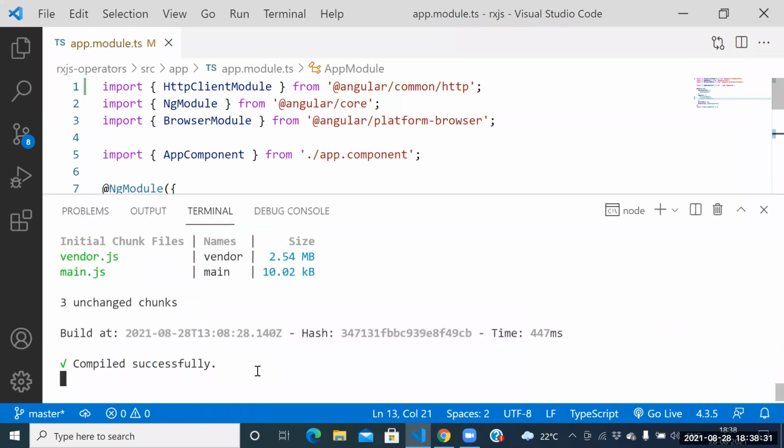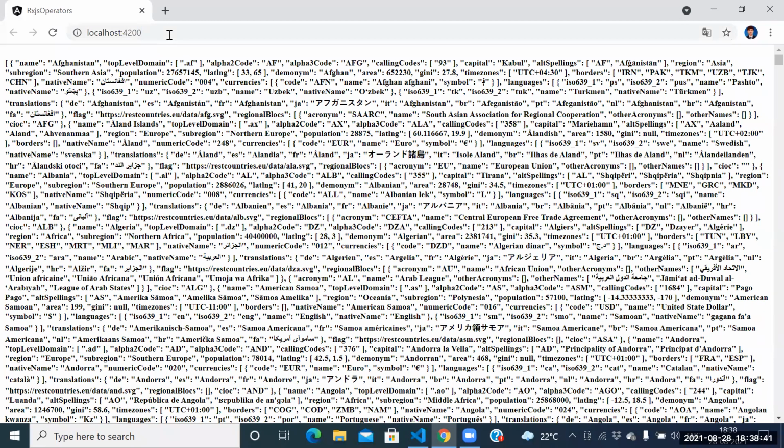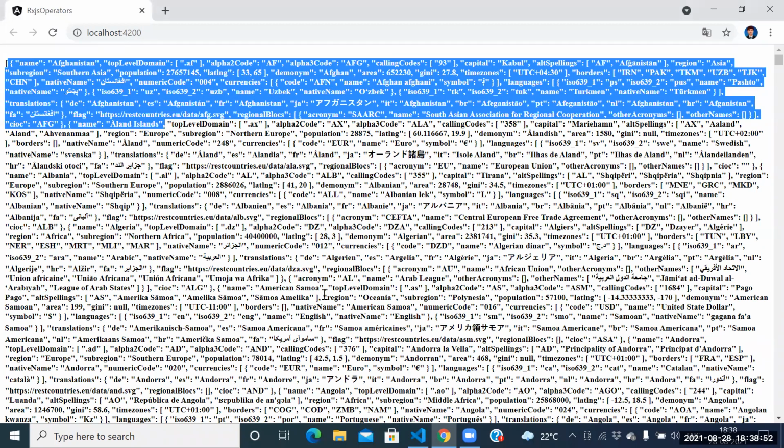Fine. Guys, so check the result again. We need to check the result again. Yes, guys. This is the result we are getting now. Is it an array of JSON objects? Yes, sir.